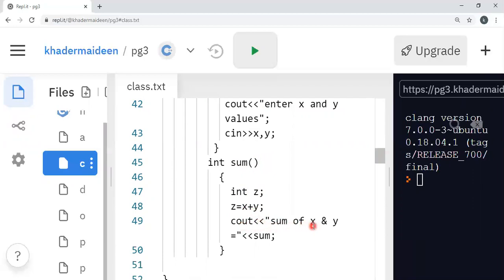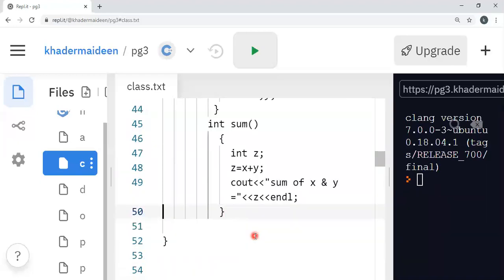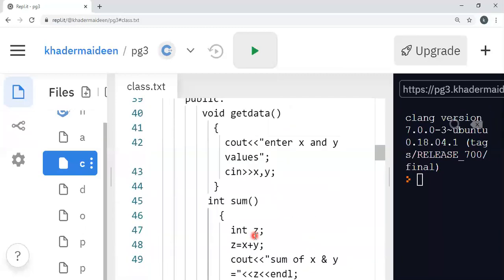So the sum of x and y is stored in z. So this is defining inside.